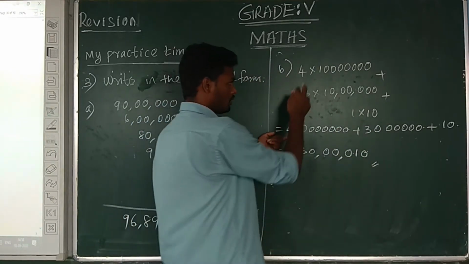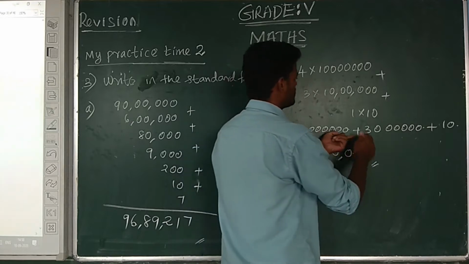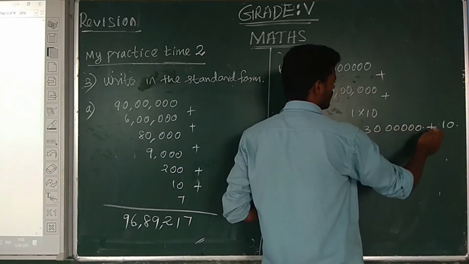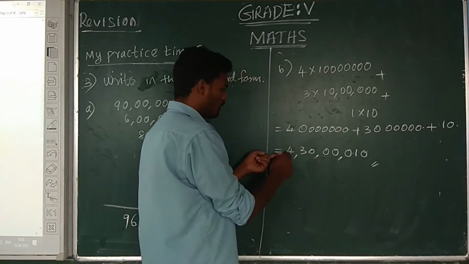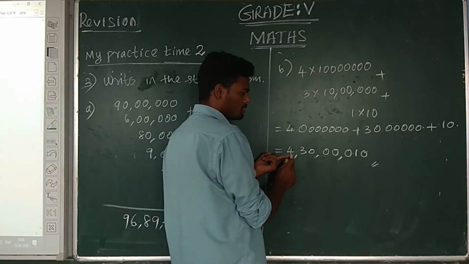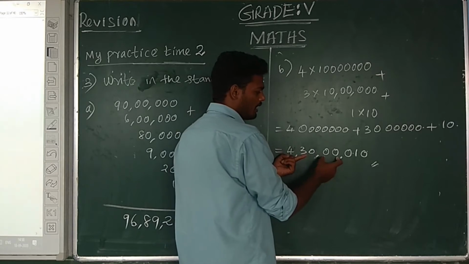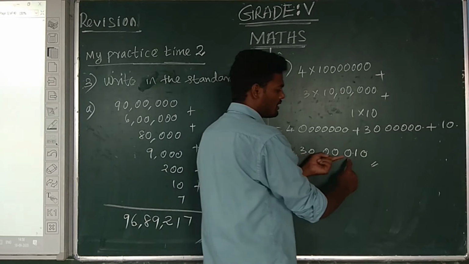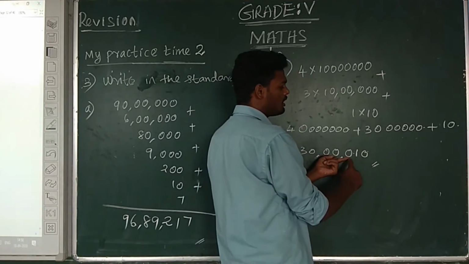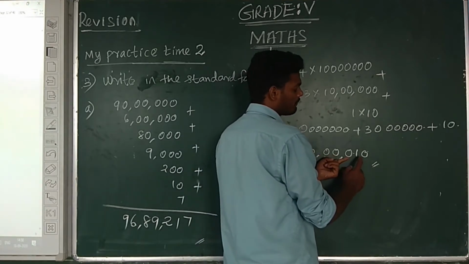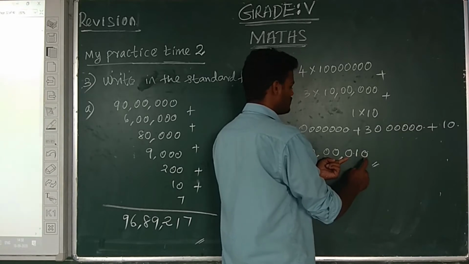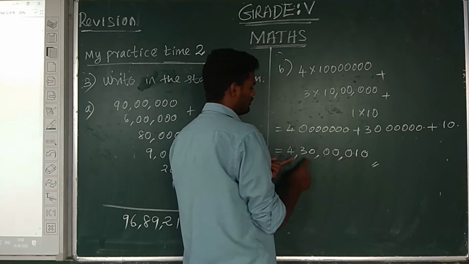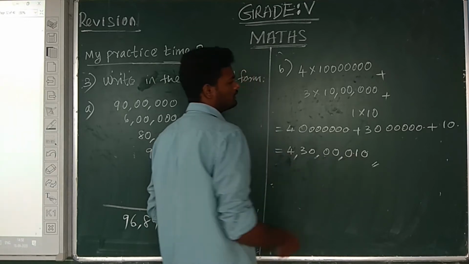Second sum: 4 into crore plus 3 into 10 lakh plus 1 into 10. First, 4 into crores equal to 4 crores, plus 3 into 10 lakhs equal to 30 lakh, plus 1 into 10 is equal to 10. Next, 4 crores 30 lakhs; in the thousands place there is no thousands, so 0 0, hundreds, no hundreds, so we use zeros. Next one 10, so 1 0. So it is 4 crore 30 lakh 10.